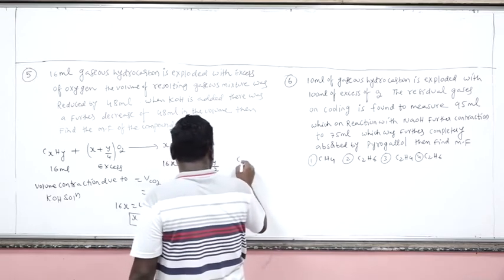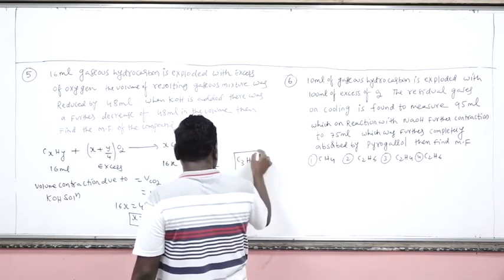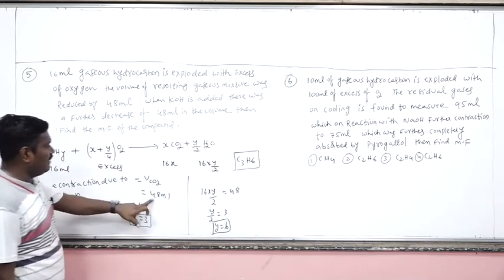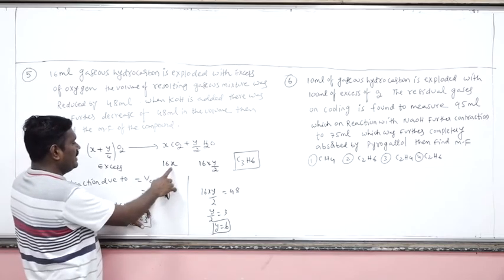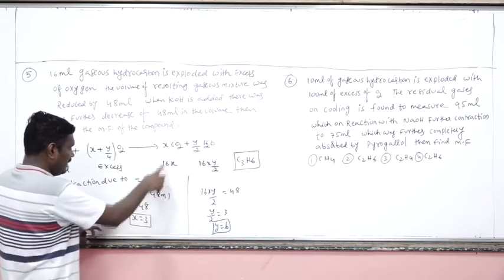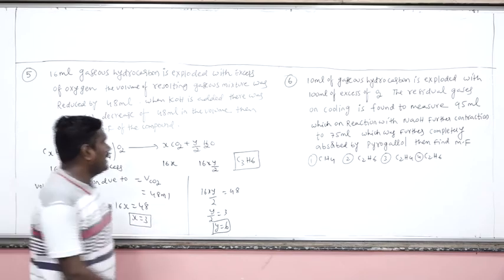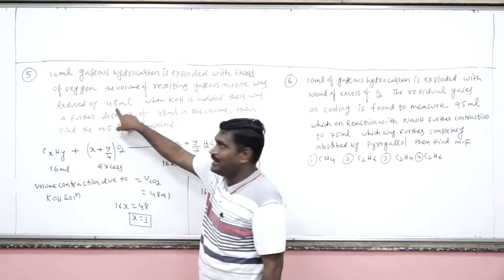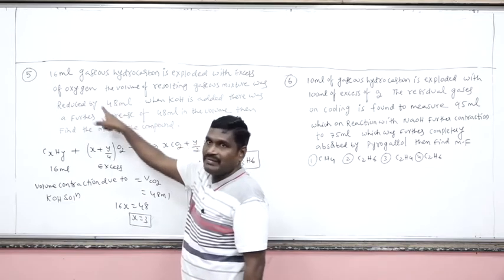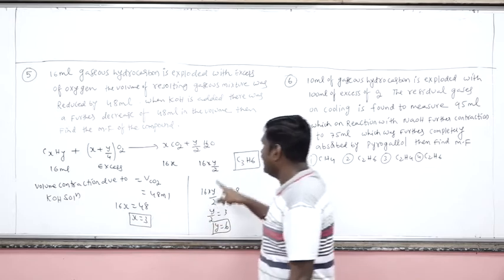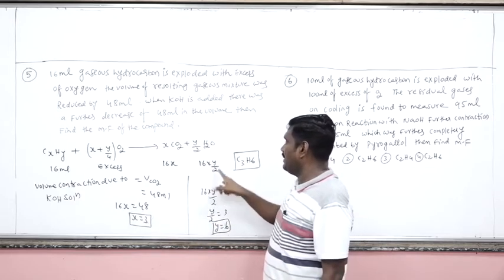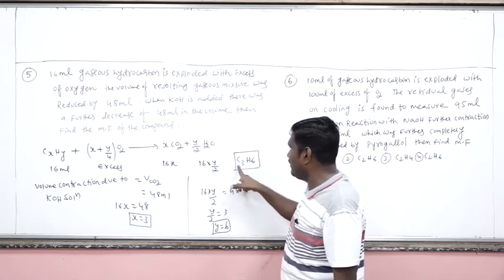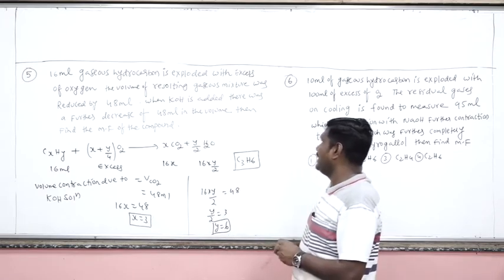So the molecular formula is C3H6. Once again, the contraction due to KOH solution is 48 ml. The volume of CO2 liberated is 16x ml, so both are equal, and we get x value 3. Now here, the contraction by 48 ml is due to the condensation of the water vapor. That is 16 into y by 2 ml, which is equal to 48 ml. So the y value becomes 6. So the molecular formula of the hydrocarbon is C3H6.